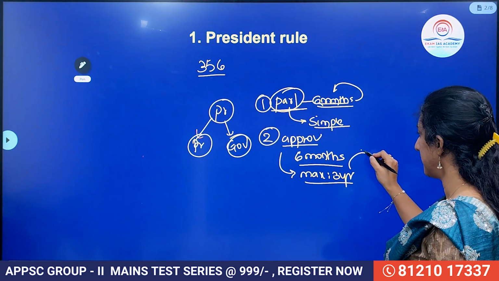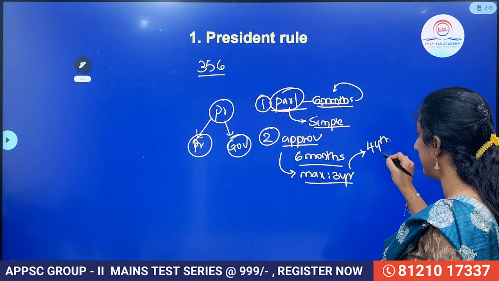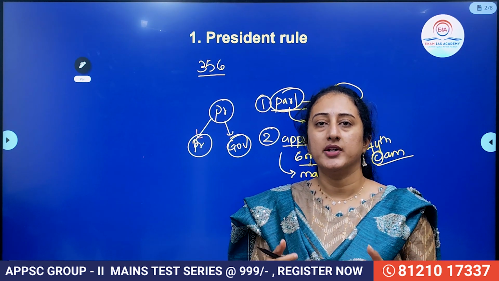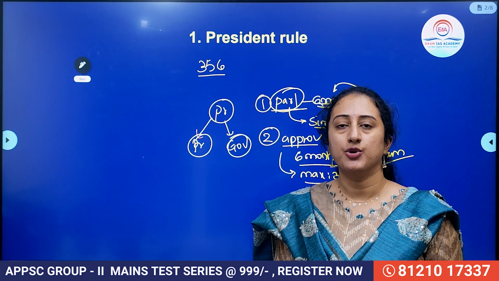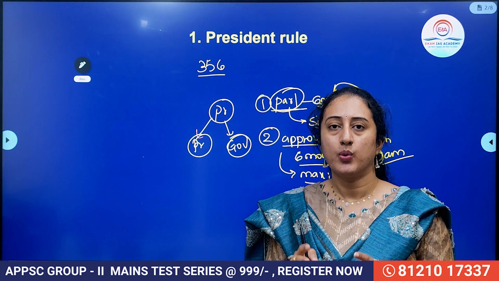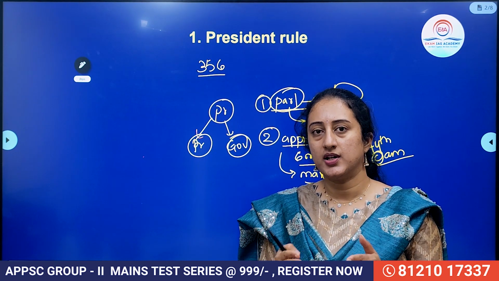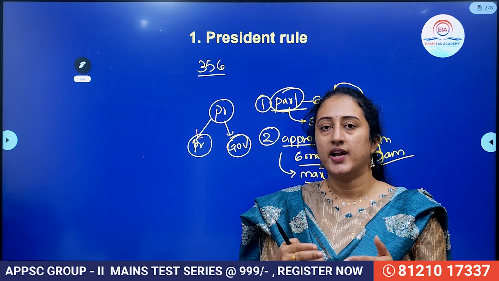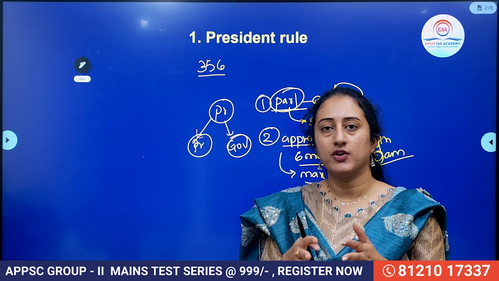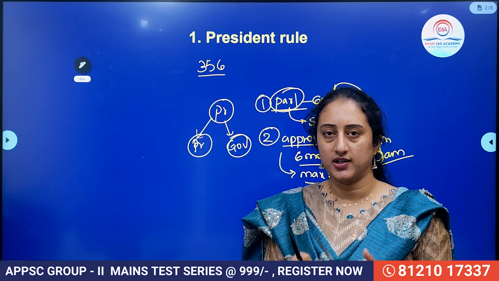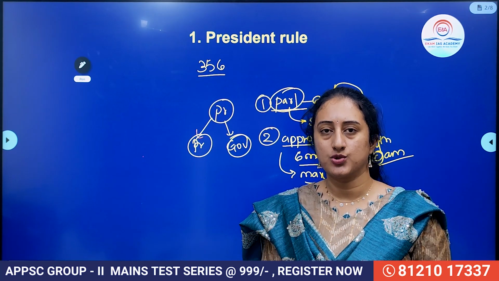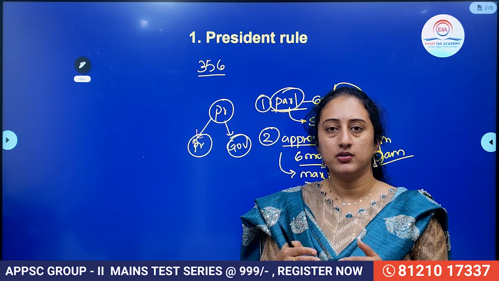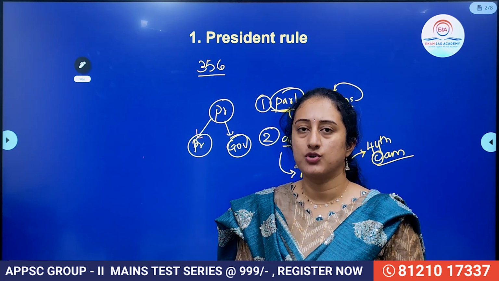But here, we have to understand, the 44th Constitutional Amendment has further tightened this by mentioning that beyond 1 year, if President's rule has to be continued in a state, there have to be 2 conditions. One is, a national emergency should be there in some part of the state or the whole of India. Otherwise, the second situation is, the Election Commission should certify that it is not feasible to conduct elections in that particular state at that point of time. Only if these 2 conditions are met, President's rule can be extended beyond 1 year up to 3 years. Otherwise, it is not possible.